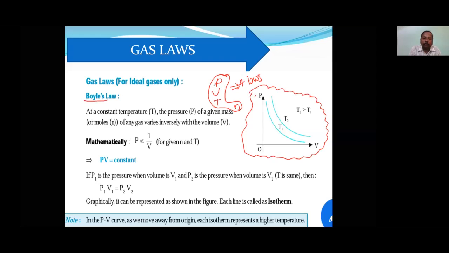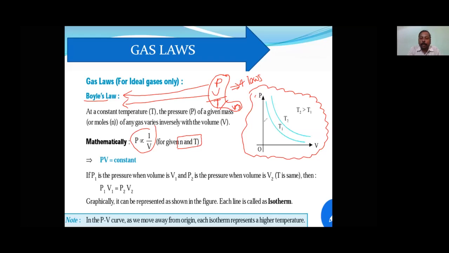Out of these four, Boyle's law takes care of the pressure and volume. What is Boyle's law? It is a relation between pressure and volume. Okay. So when two people are talking, other people should not disturb them. What are the other people here? Temperature and number of moles. So once we give the relationship between pressure and volume, the number of moles and temperature must be constant.